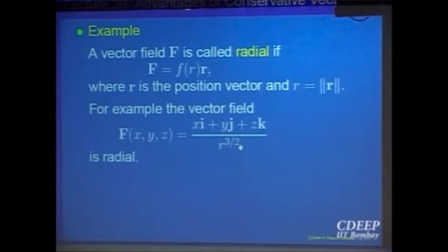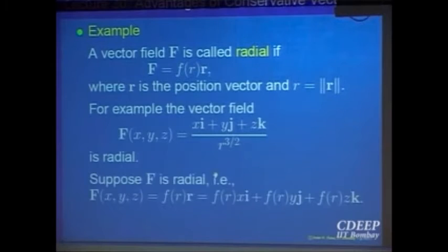Actually one can see very easily that this is a conservative vector field. You can easily check the corresponding things. But let us try to prove that not only this vector field, but every radial vector field is conservative.